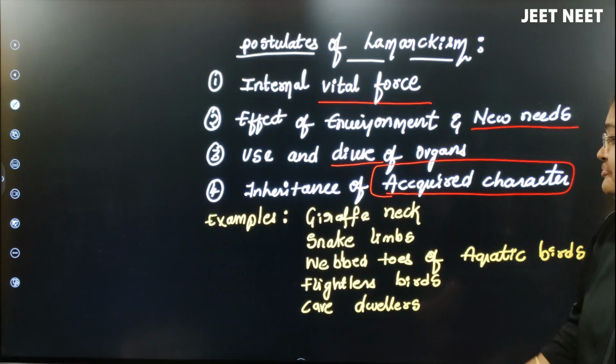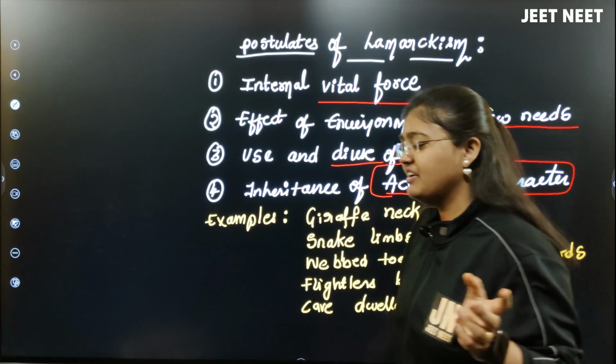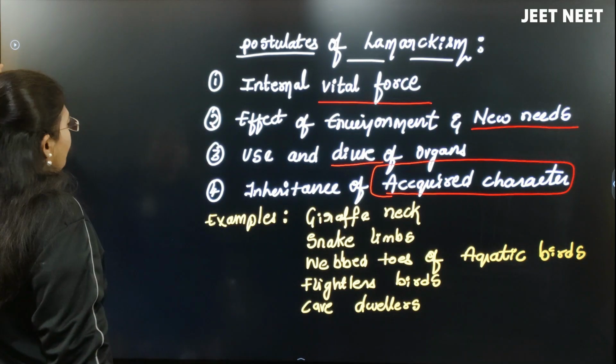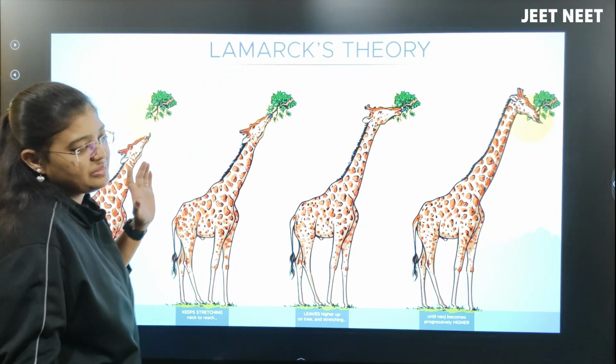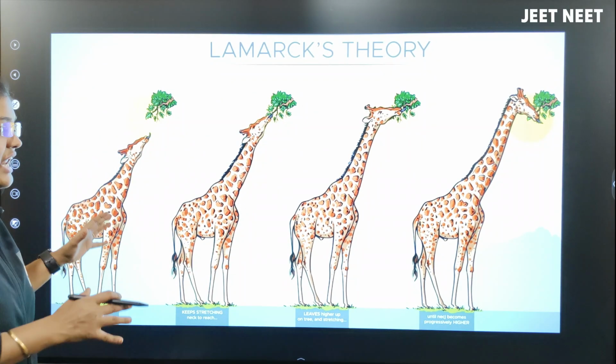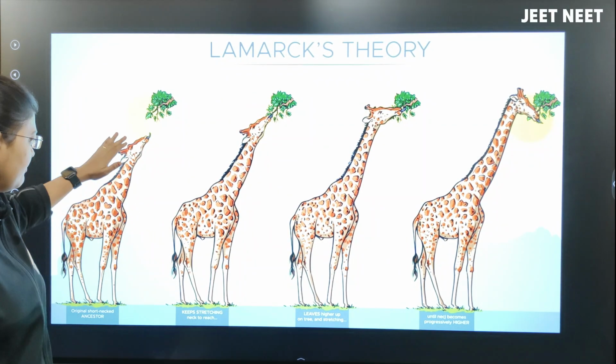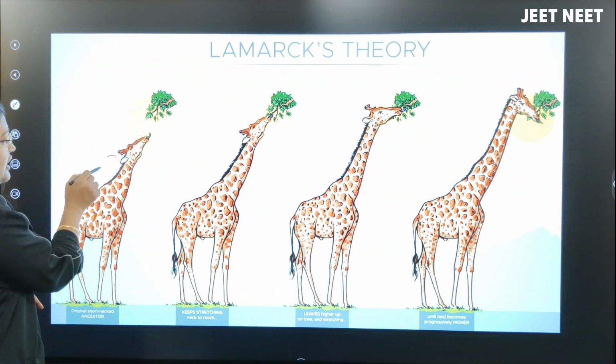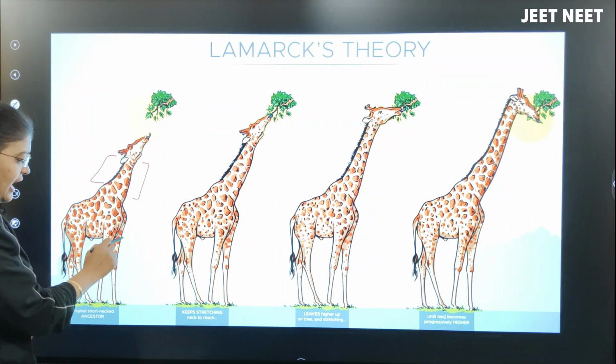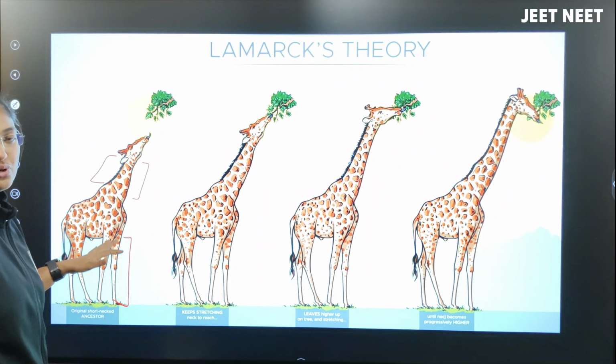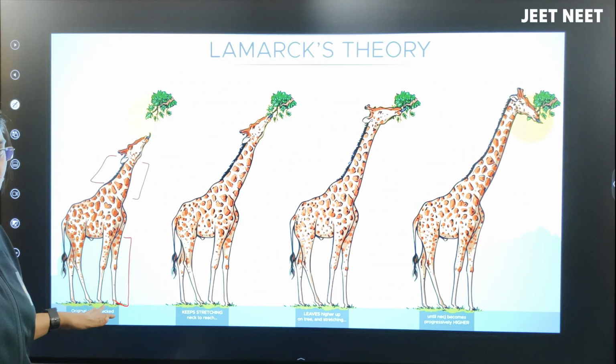Now you will understand. Giraffe neck. Everyone has an idea of the giraffe, right? This is the Lamarckism theory he is explaining. Imagine Lamarck said there was a giraffe with a short neck. Can you see here? There was a very short neck, and the limbs were also very short.